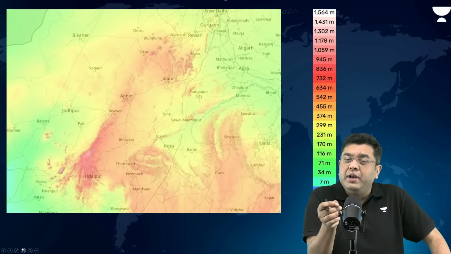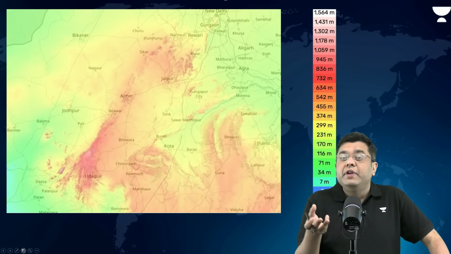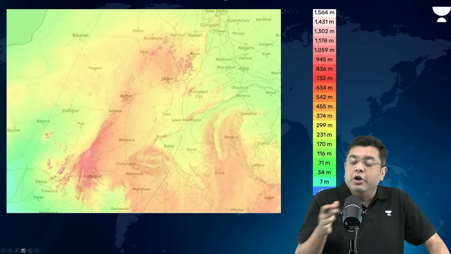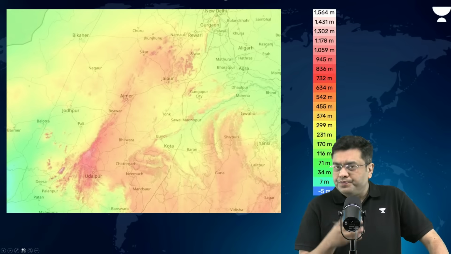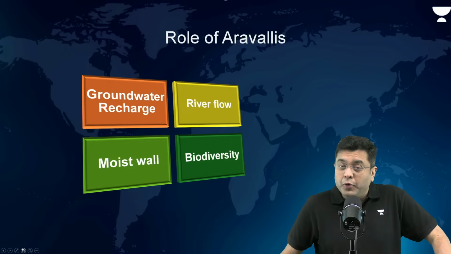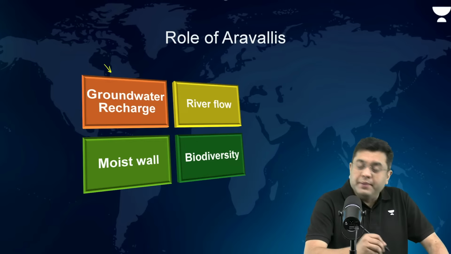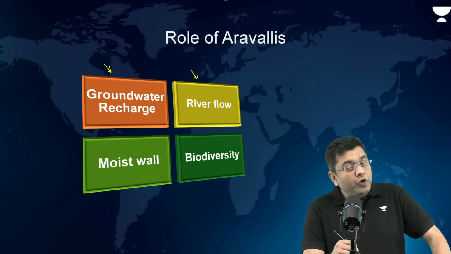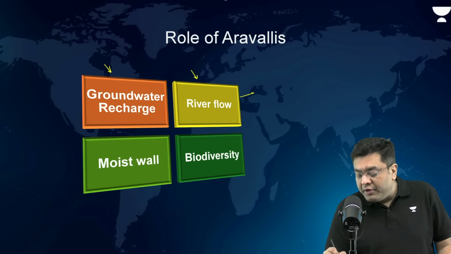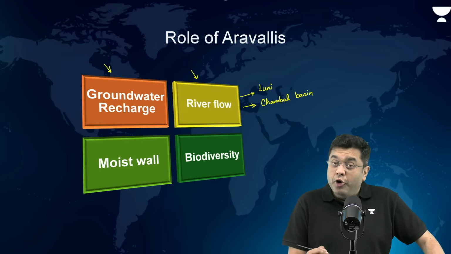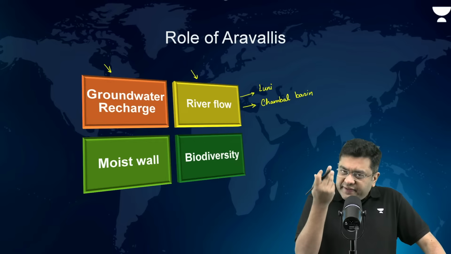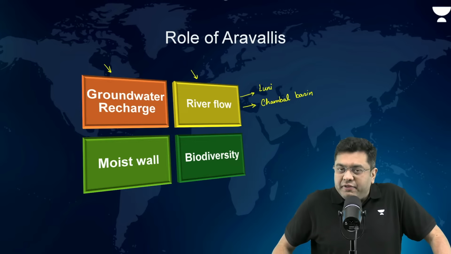Majority of them are residual hill features. That means their height is reduced quite substantially, so many of them will easily be ignored. That is why you have the issue. And what if all of this is exposed to the mining mafia? You will have issues when it comes to groundwater recharge and river flow, particularly in the case of River Luni, then River Banas and the Chambal Basin, right? There, the flow and the amount of water available by groundwater recharge will be impacted.